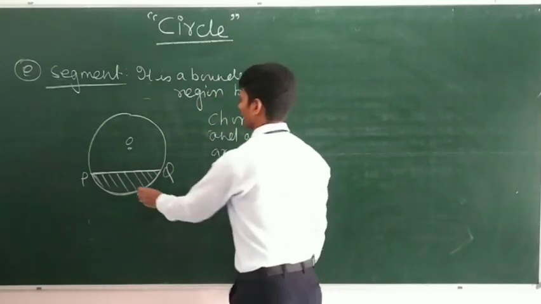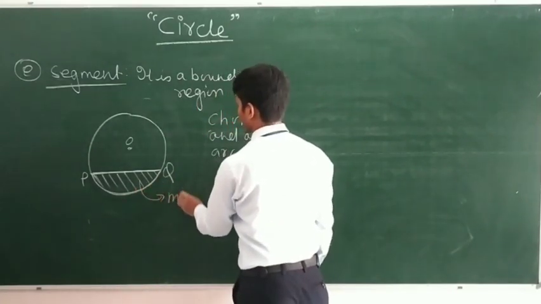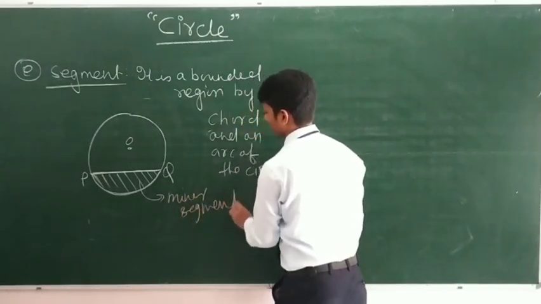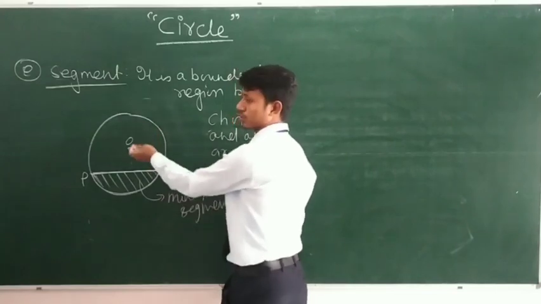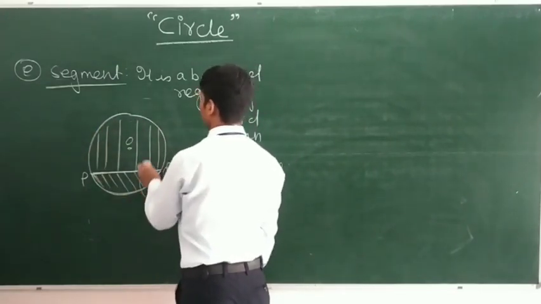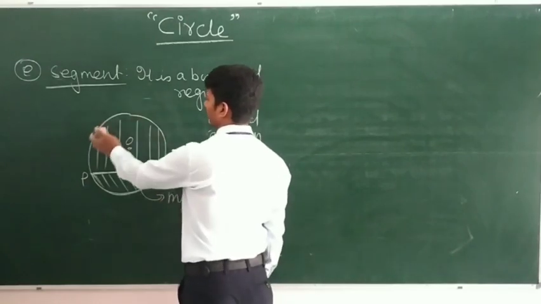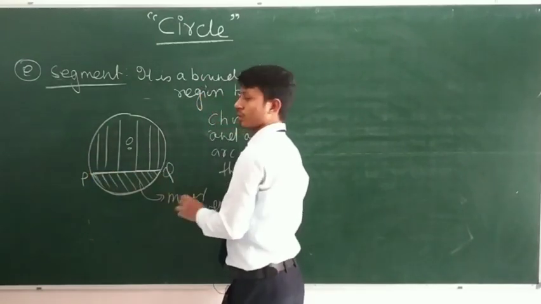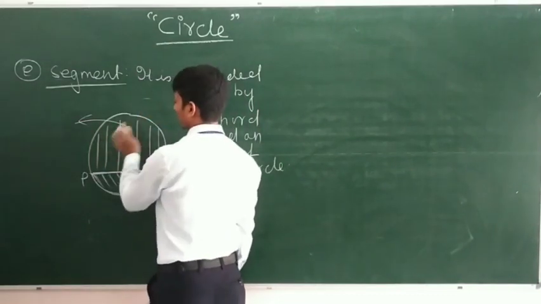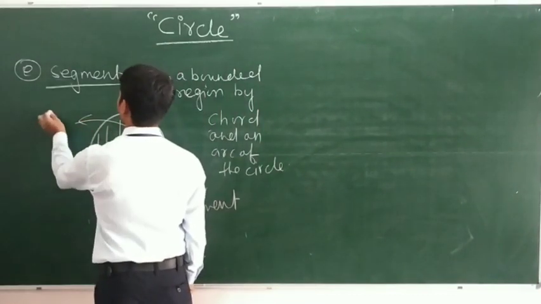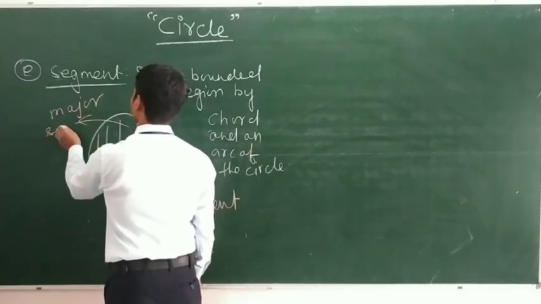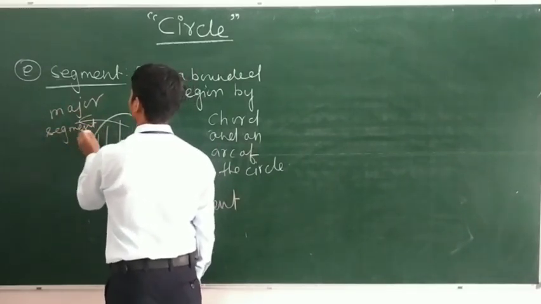So this segment is known as minor segment. And this is also another segment. This segment is bounded by the major arc and this chord. So this segment is known as major segment.